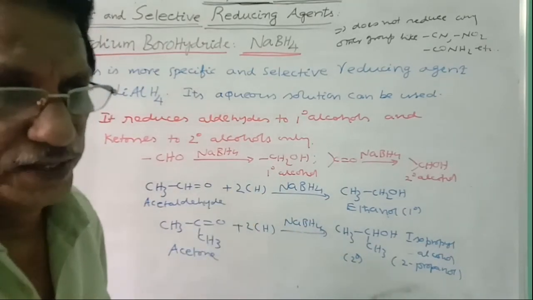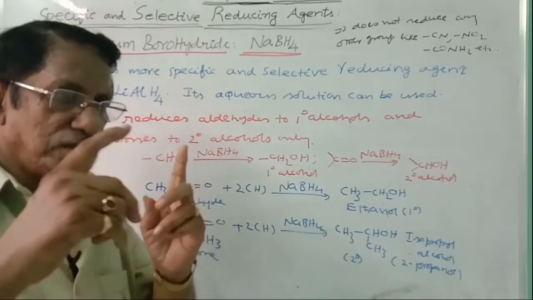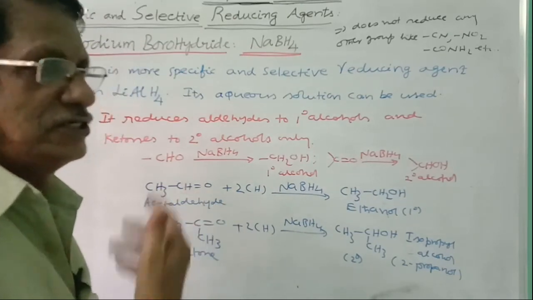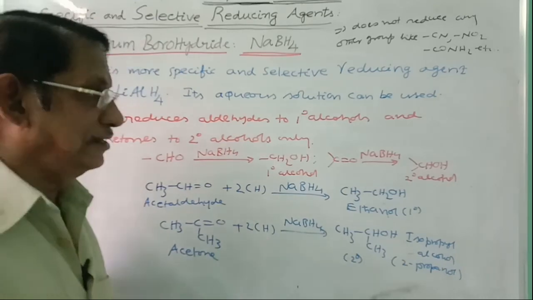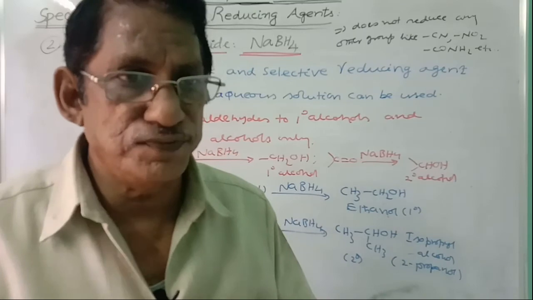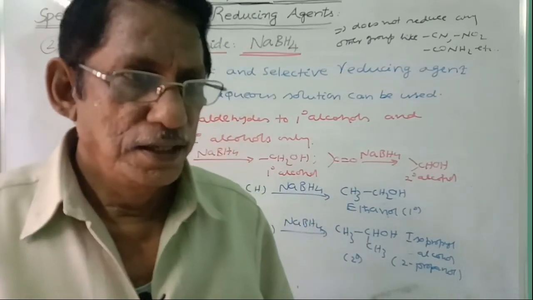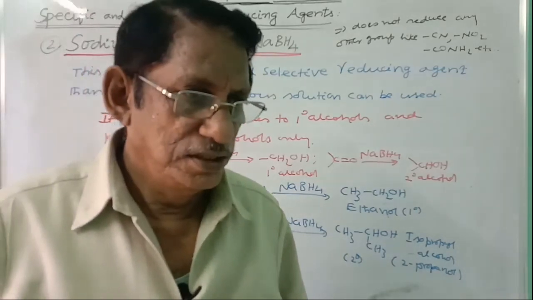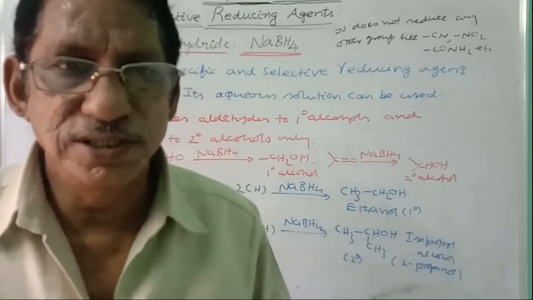These are specific. When a double bond and aldehyde are given, if you want to reduce only the aldehyde but not the double bond C=C, then you have to use these reducing agents, lithium aluminum hydride as well as sodium borohydride. Okay. These are the nature of the specific reducing agents which will be used for a specific purpose in organic chemistry. Okay. In the next class, we will study some more reagents which are used in organic chemistry.